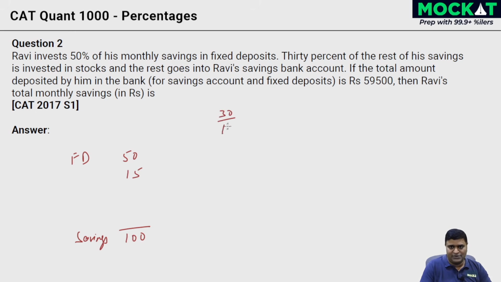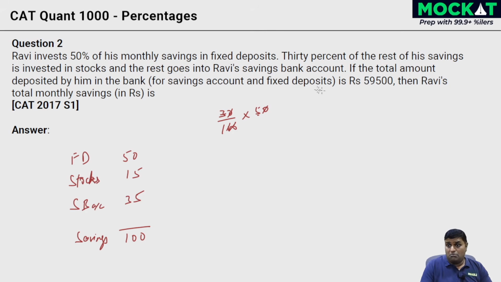So you've got to practice with these, just make use of the speed math modules, right? 30% of 50, you shouldn't be wasting time with that. I mean, cancelling the zeros and getting 15 over here, you should be quick with this, right? 30% of the rest, which is 15, is getting into stocks, right? Is invested in stocks. And the rest goes into the savings bank account. Savings bank account, right? And 50 plus 15, 65. The remaining is 35. Okay.